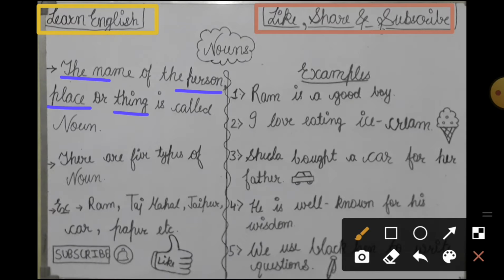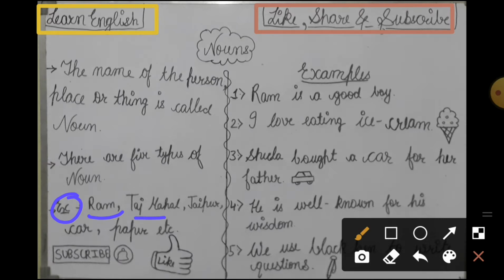Now, the next point is how many types of noun are there? There are totally 5 types of nouns in our grammar. Now, here I have written some examples of nouns. The first one is Ram. Ram is a noun. Why? Because this is the name of a person, and the name of a person, place or thing is called a noun. So here Ram is a noun.